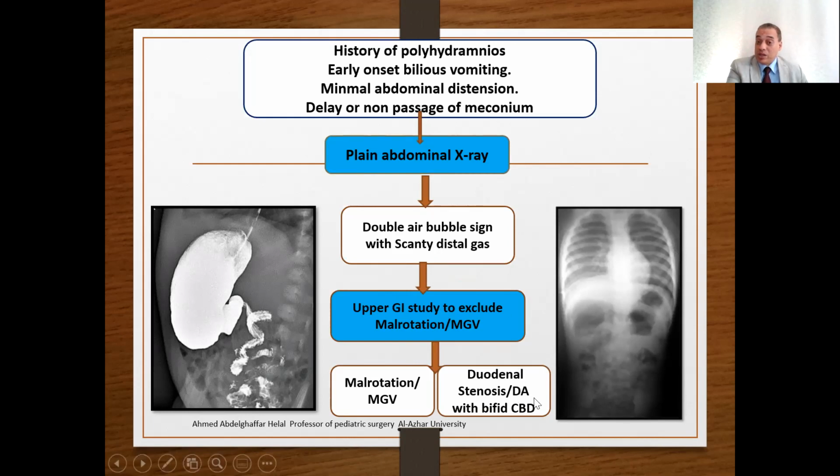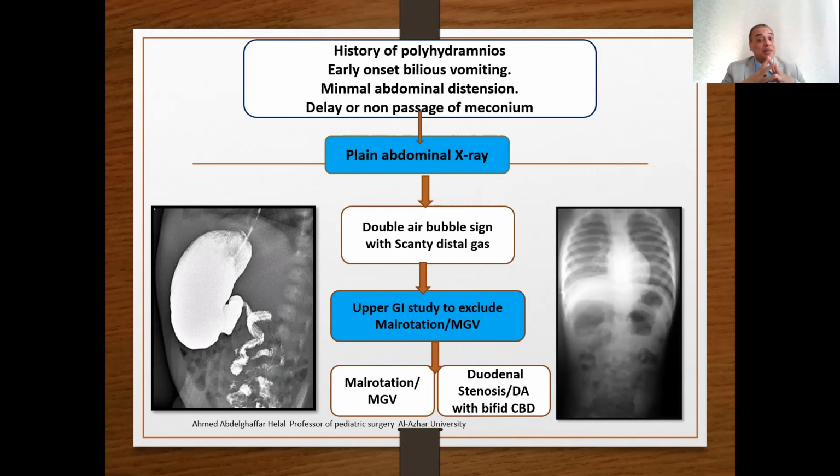Duodenal stenosis or duodenal atresia or bifid common bile duct may give the same presentation, or maybe malrotation or midgut volvulus, with the corkscrew appearance of the duodenum, like this dye study. In duodenal obstruction, usually duodenal atresia is associated with malrotation in about 30%.